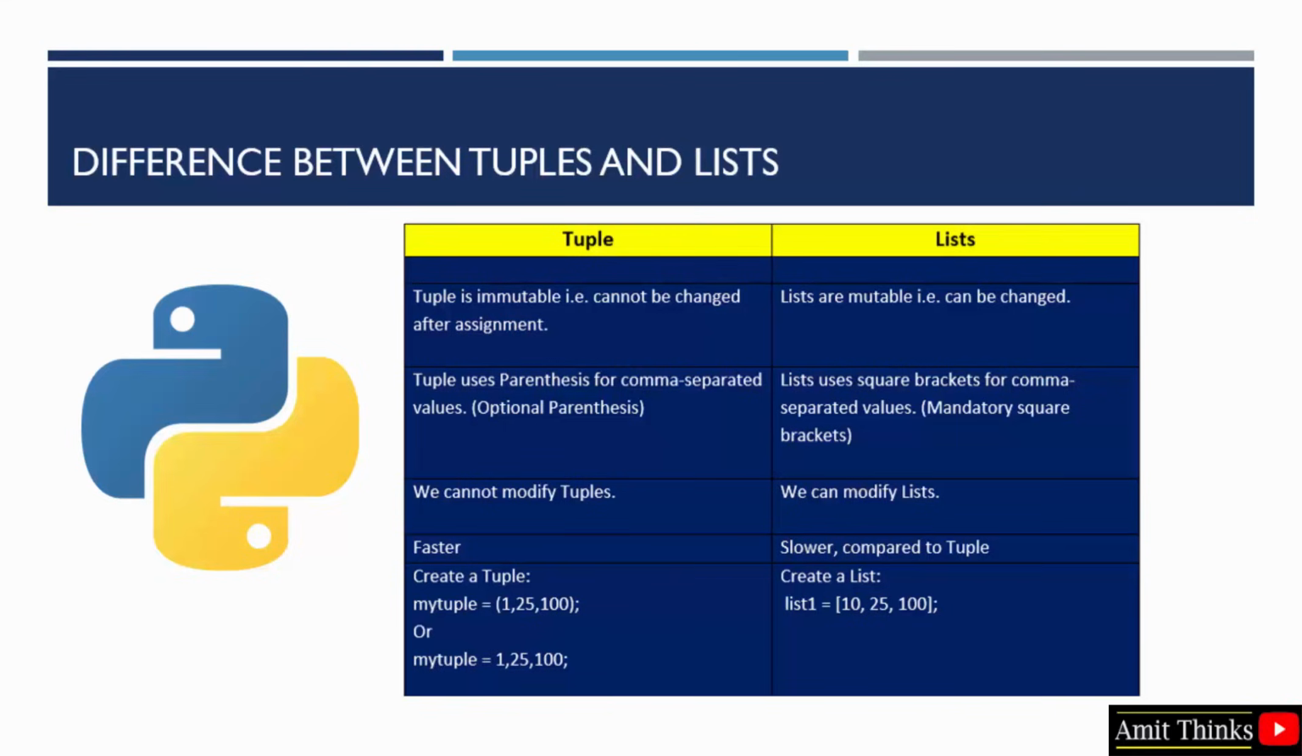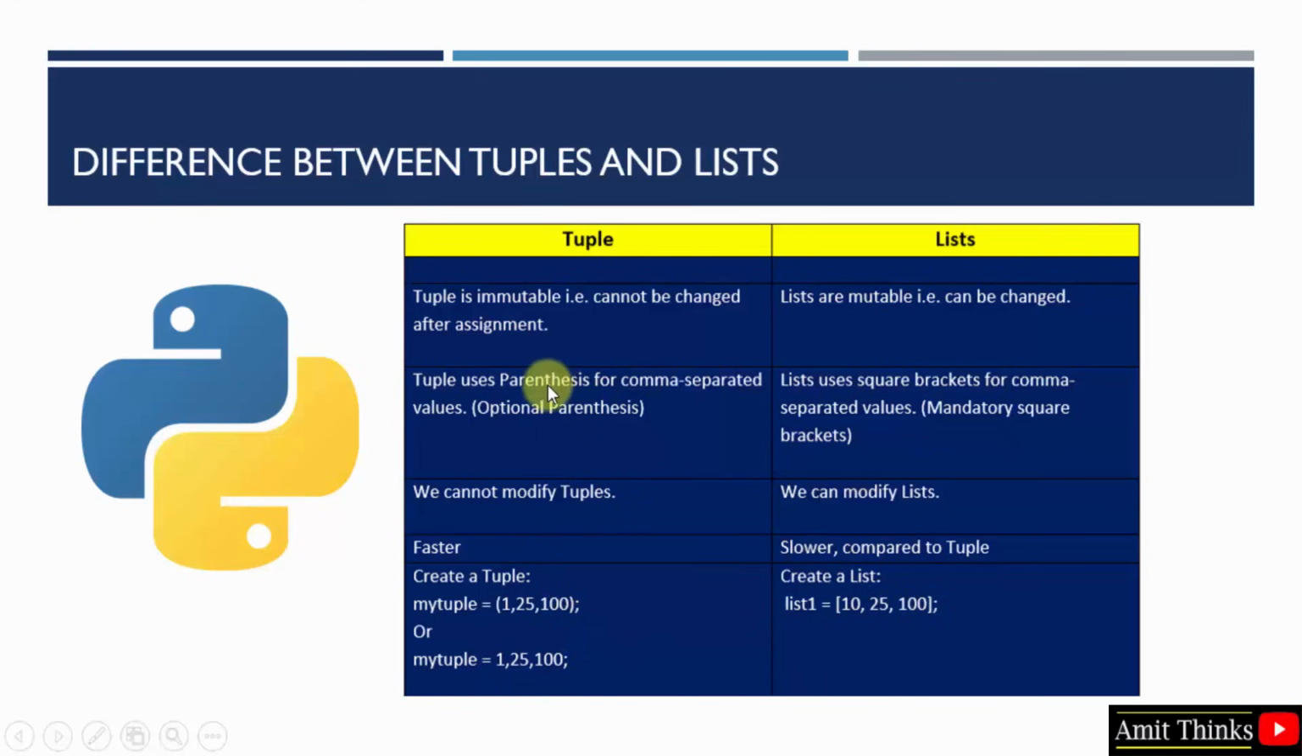Tuple uses parentheses for comma separated values. List uses square brackets for comma separated values. Okay, so these square brackets are mandatory. However, in tuples, these parentheses are optional. We cannot modify tuples. I told you before, it is immutable, and list is mutable. That is, we can modify them. Tuple is faster in comparison with list. So this is how you can easily create a tuple, and this is how you can easily create a list.